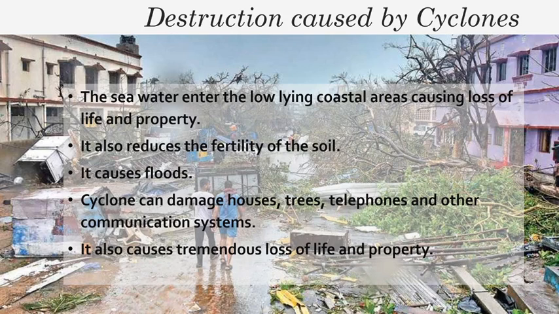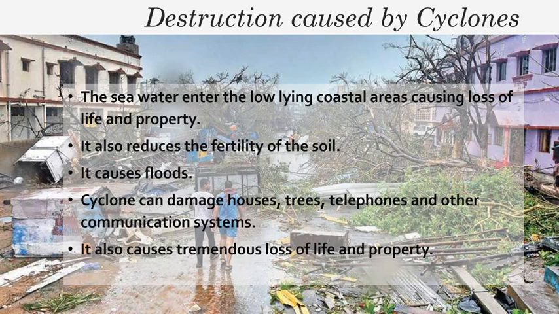The next one is what are the destructions caused by a cyclone? First point, the seawater enters the low-lying coastal areas causing loss of life and property. Second point, it also reduces the fertility of the soil. Third one, it causes floods.